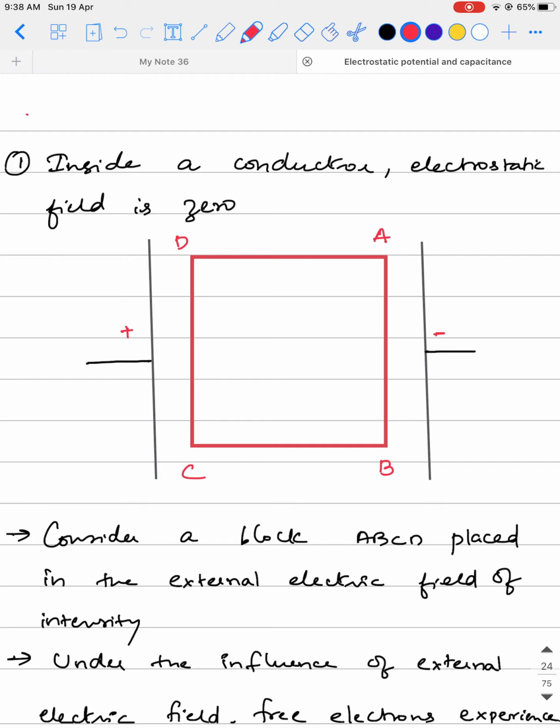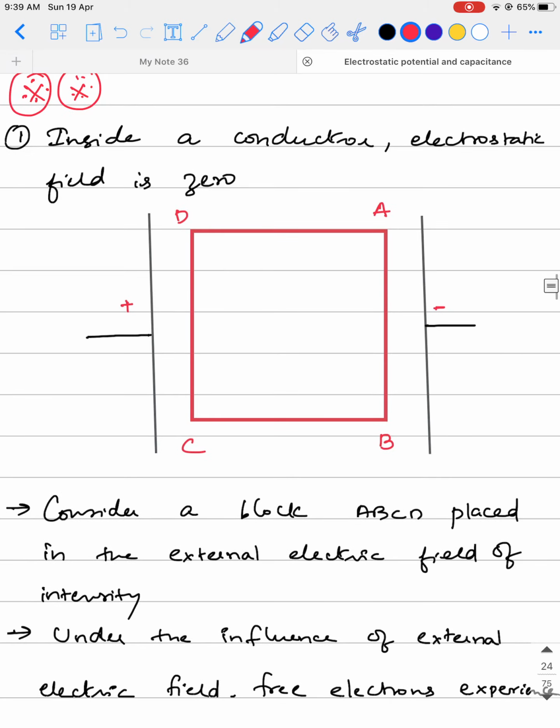This is a very, very important point. There are many questions which are asked based on this concept. They will ask you indirectly, but the answer to all those questions will be only one term: inside a conductor the electrostatic field is 0. Now let's try to understand how it is possible. Let's see the explanation of it. Consider a block ABCD placed in the external electric field. This block ABCD is the conductor.